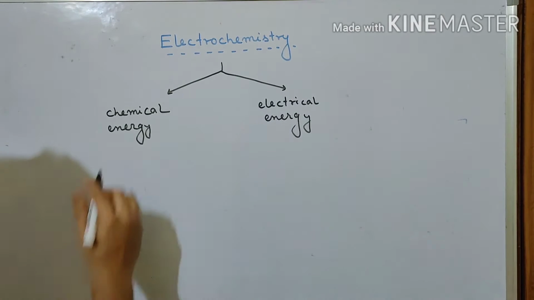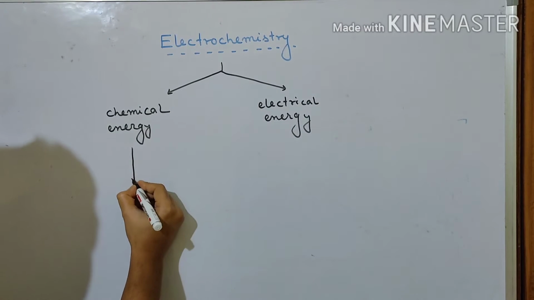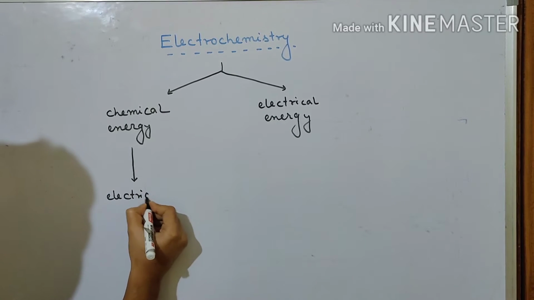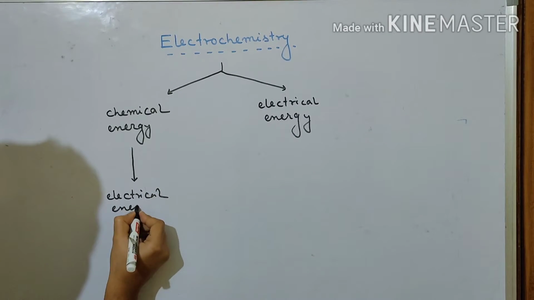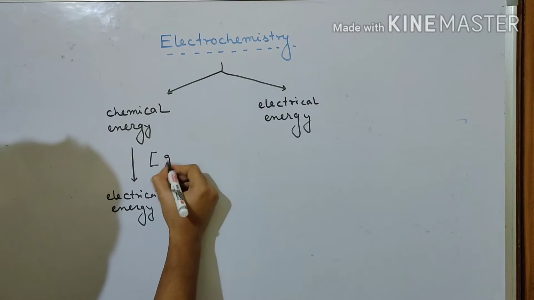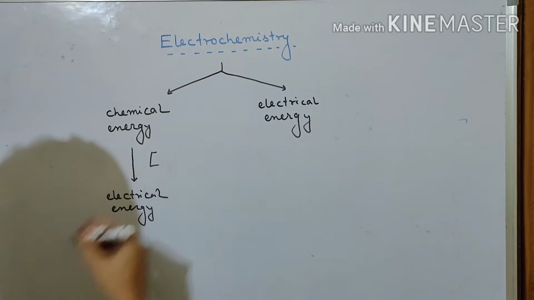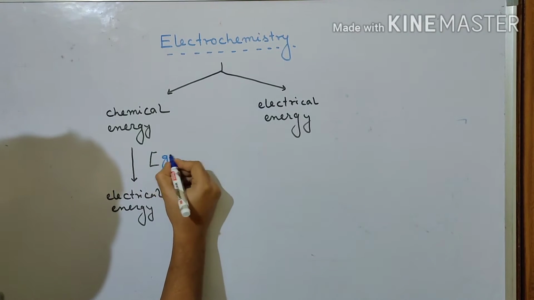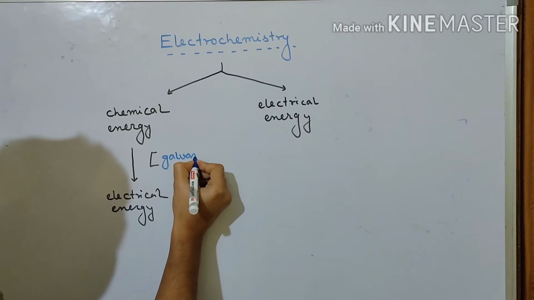Now, chemical energy can be converted to electrical energy, and in this case we are going to use a certain kind of cell known as galvanic cell.